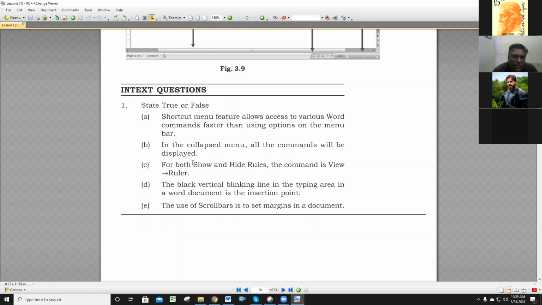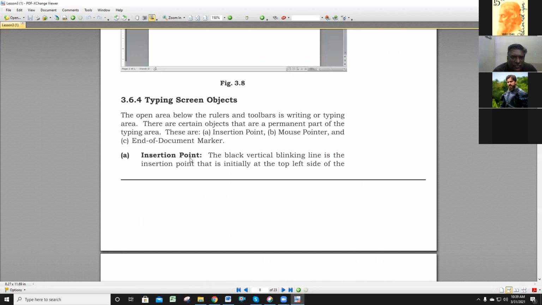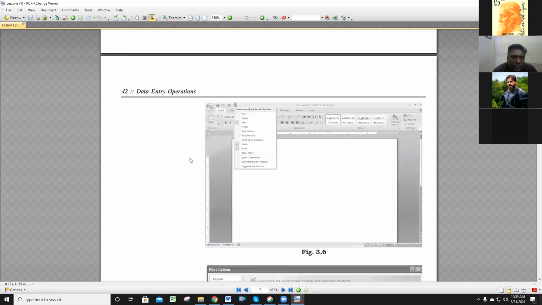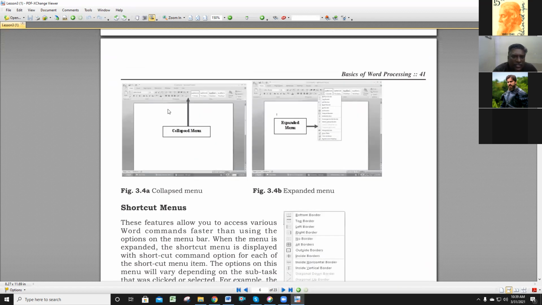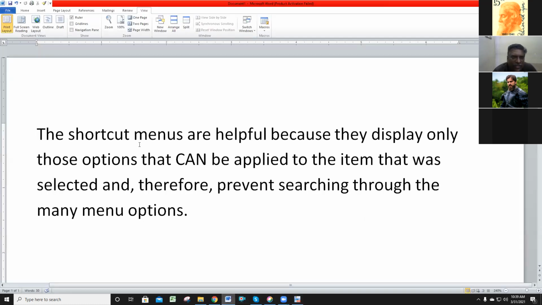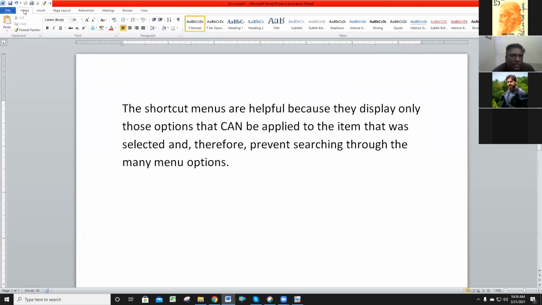What is the collapsed menu? I will tell you. See here. Just this is called a collapsed menu. Some information is shown with the help of the collapsed menu. For example, I am in the Home button.